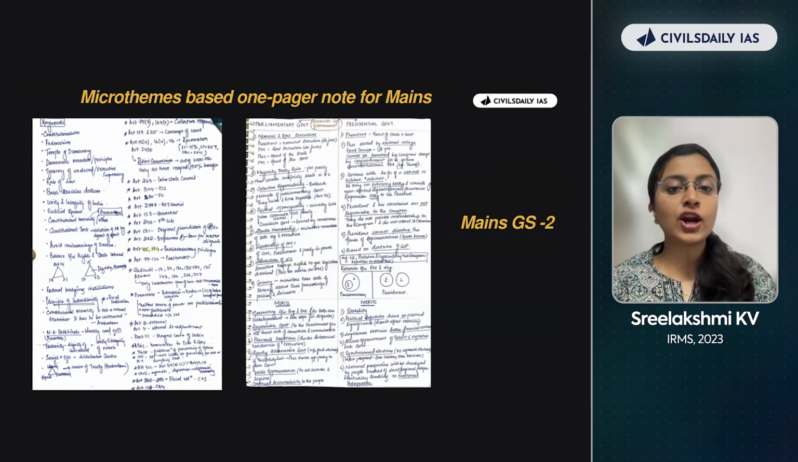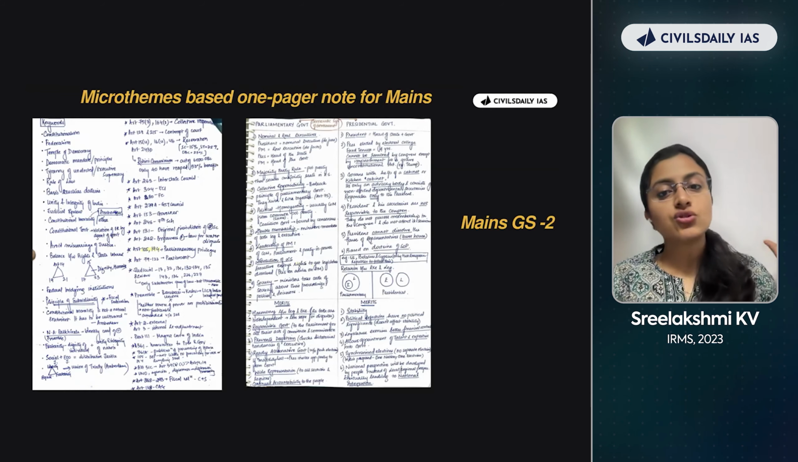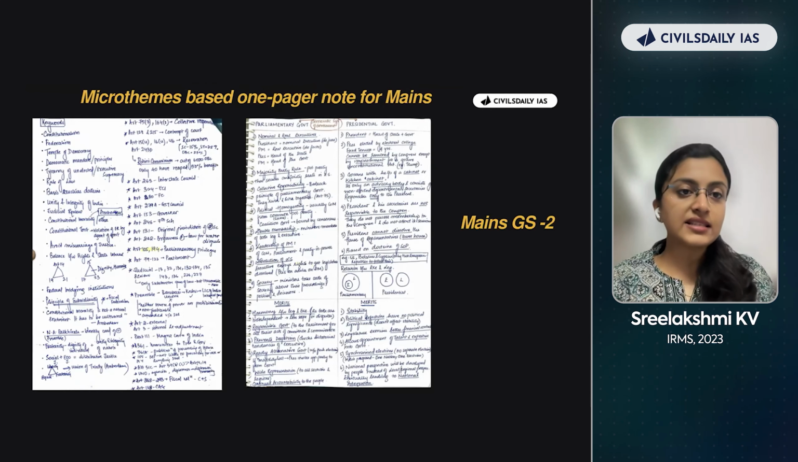So there is a reason for adopting parliamentary form of government because of a colonial past. Should we switch to presidential form of government? What are some committee recommendations that have been given? So you need to, once you identify these dimensions, you can make your notes appropriately. Okay.